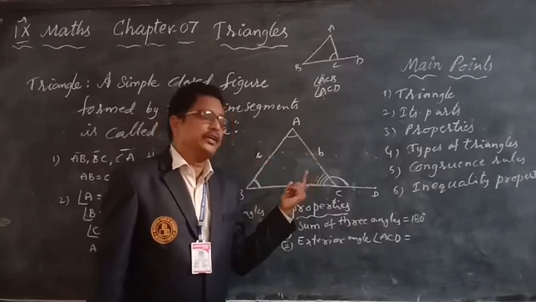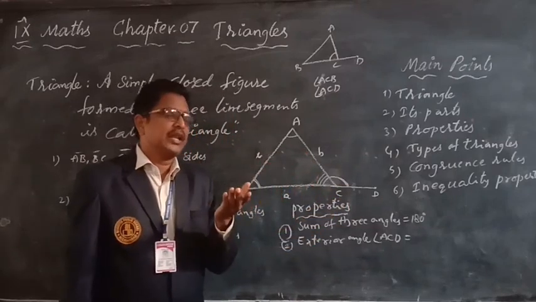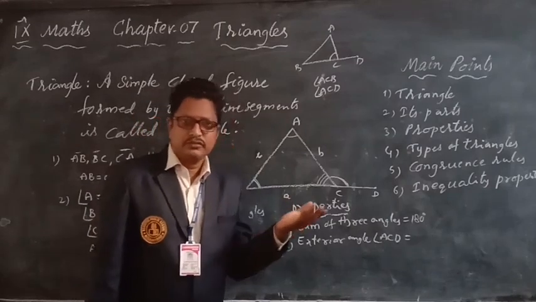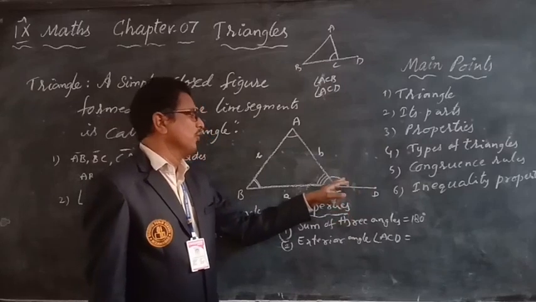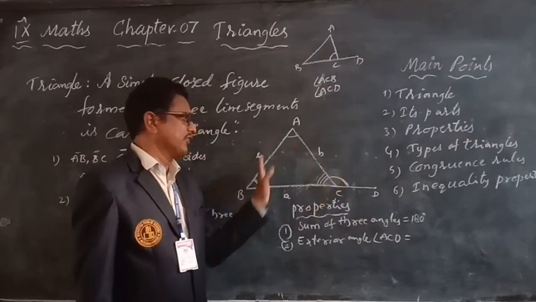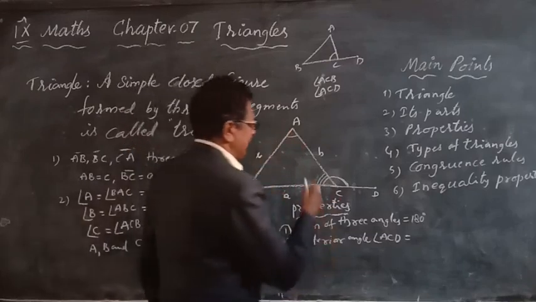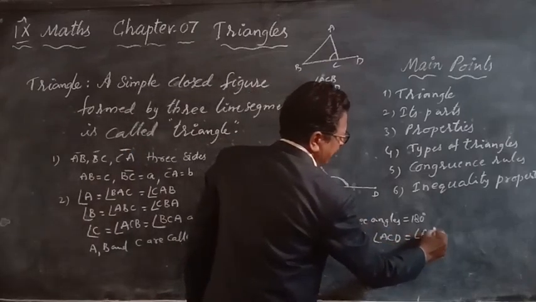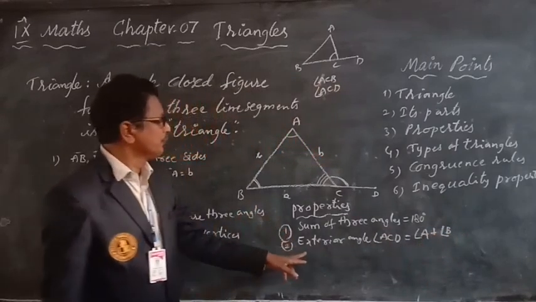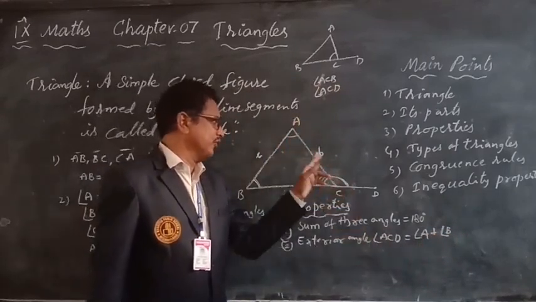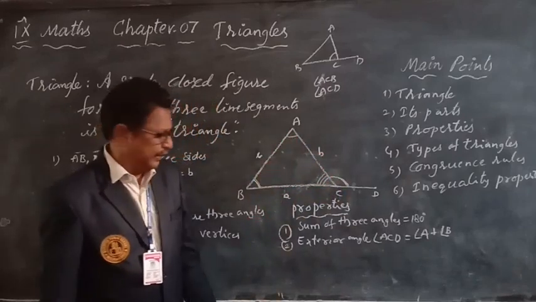I already proved this in the lines and angles chapter. Angle ACD equals angle A plus angle B.